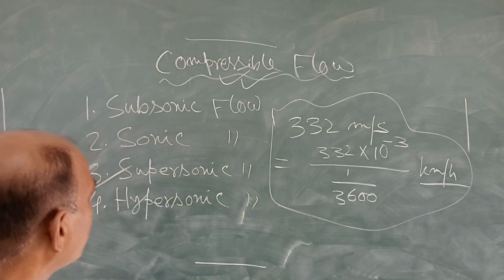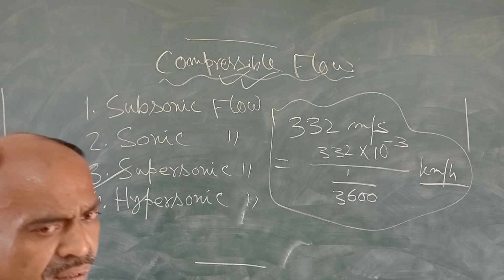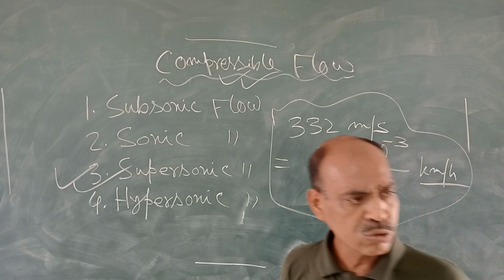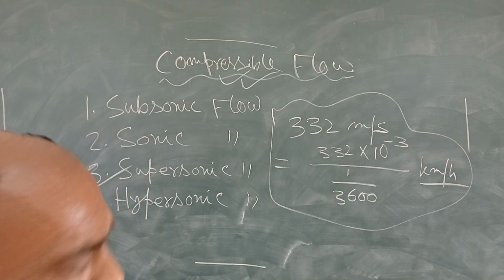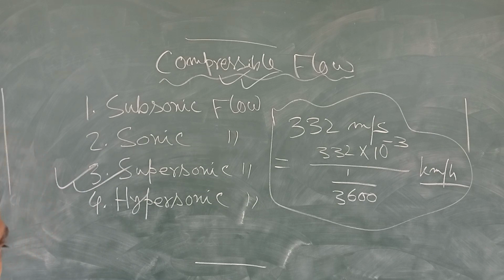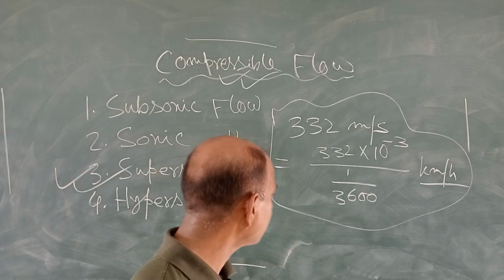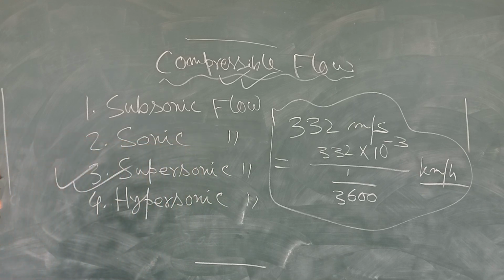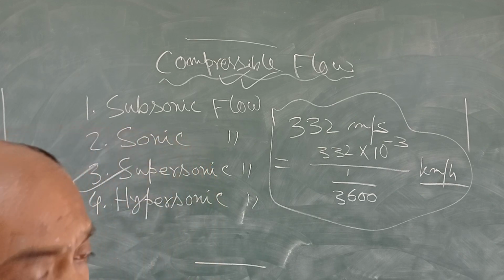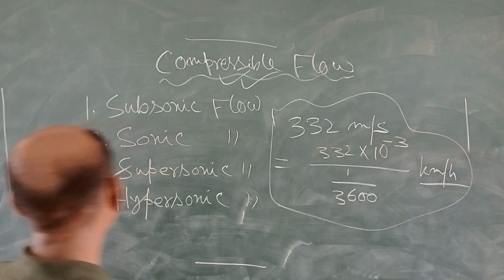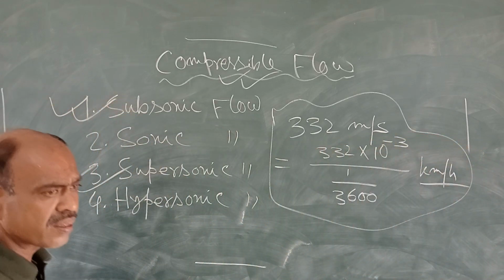So if the velocity of the object is more than the velocity of sound at that condition, then the flow is called supersonic flow, or supersonic velocity. And if it is just the opposite, if the velocity of the flow is less than the velocity of sound, then that flow is called subsonic flow.